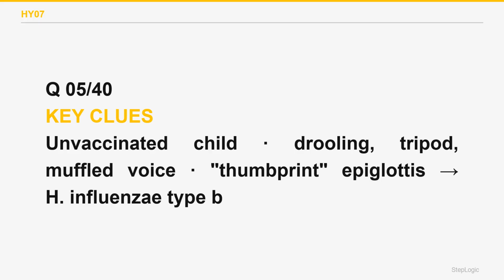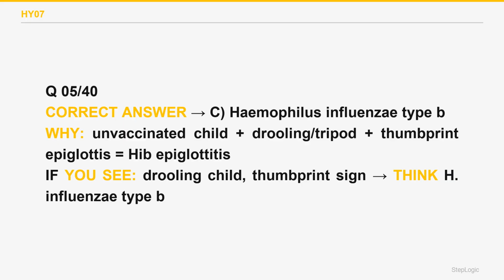Acute epiglottitis in an unvaccinated child is classically Haemophilus influenzae type B. The swollen epiglottis gives the thumbprint sign on a lateral neck film, and the child drools, leans forward in the tripod position, and has a muffled voice. It is an airway emergency. Do not examine the throat blindly. The correct answer is C.